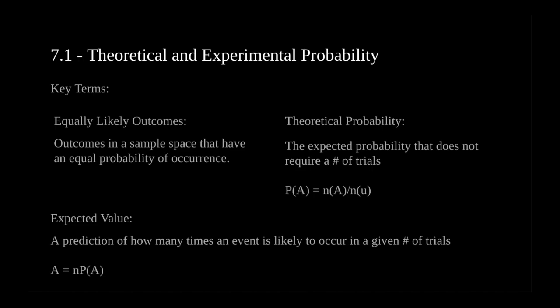Meanwhile, expected value is a prediction of how many times an event is likely to occur in a given number of trials, and that's denoted by the equation where A is the expected value, which equals the number of trials times the theoretical probability. Those are the key terms defined, and that will be it for this video.